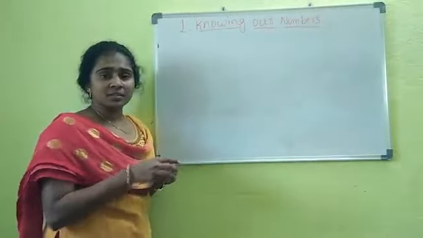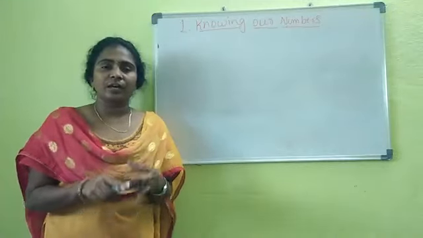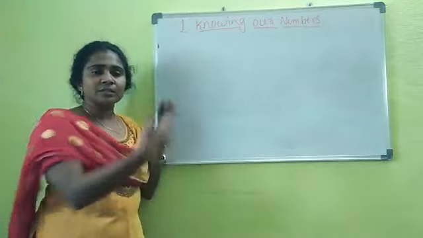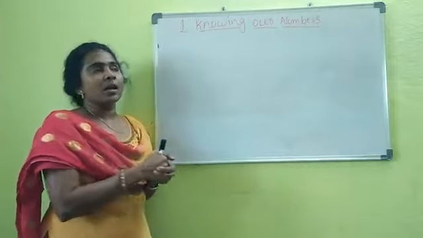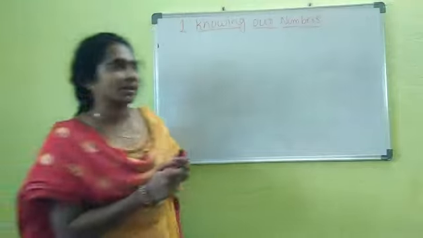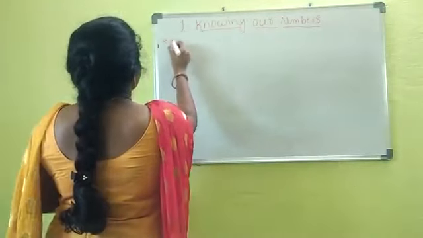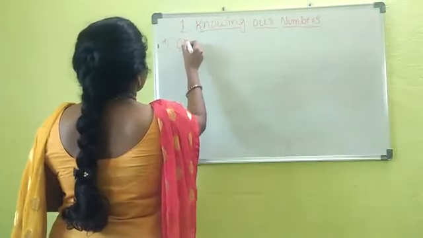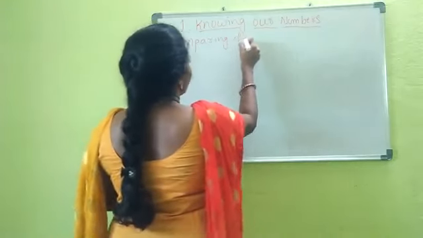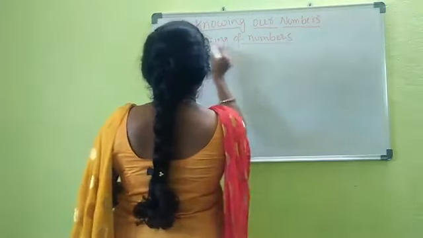In the previous class, that means the previous concept, you already know place value, face value, and how to write a number in a place value chart as well. That means the positions of the numbers. Now in this class, you will learn comparing of the numbers, with the help of the positions of the digits as well.